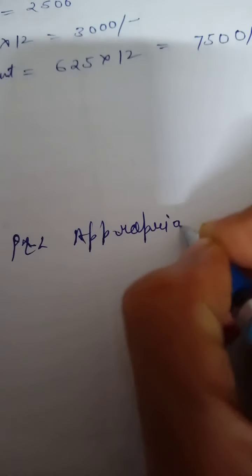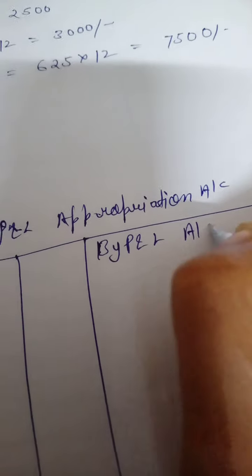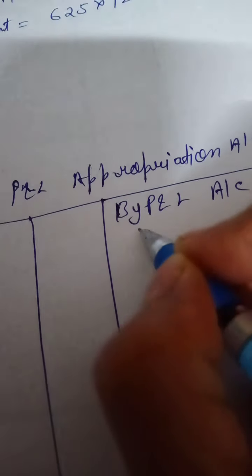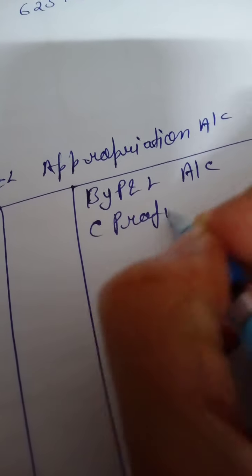For the divisible profit, we have to make the P&L appropriation account. First of all we write the P&L account, it means profit. Profit given in the question is 57,500.